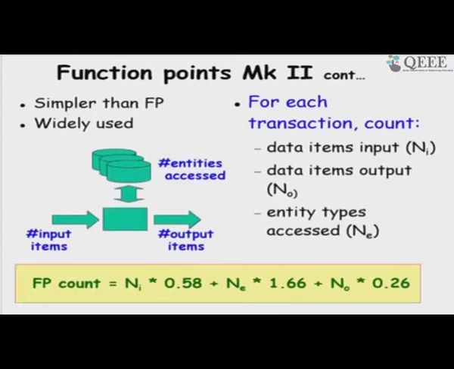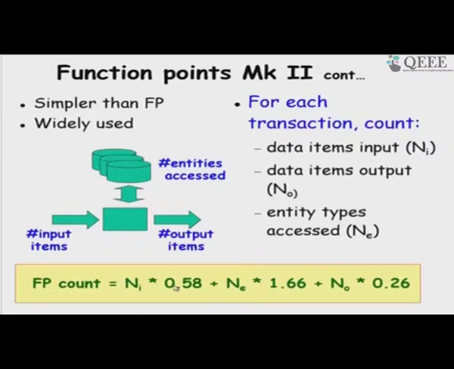So, here there are only 3 parameters: the number of data input, the number of data output, and the number of entity types that are accessed. Data may be modified or retrieved from here, and each of that is considered as accessed. Data input and output is very similar to what we considered for Albrecht, where a set of related data is counted as 1.